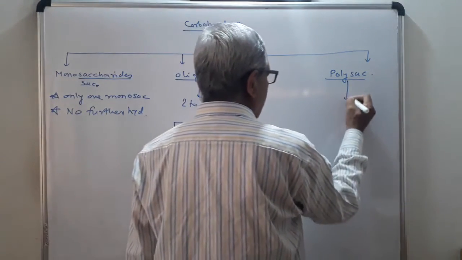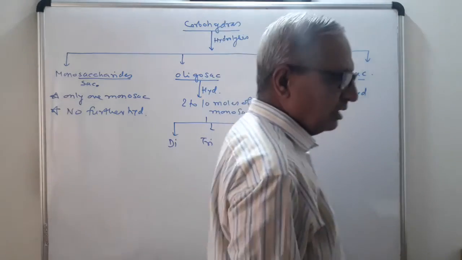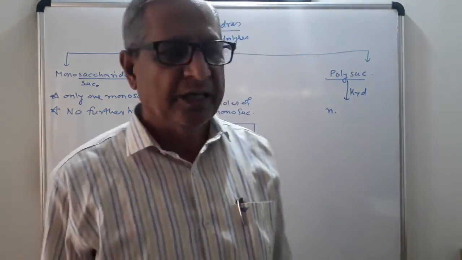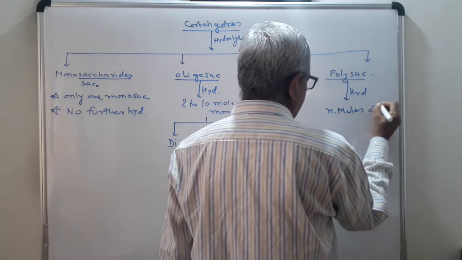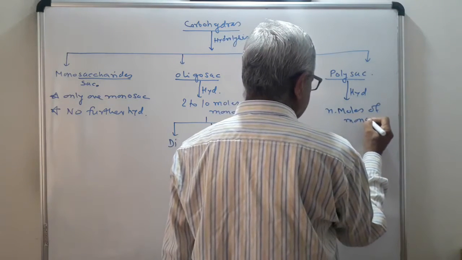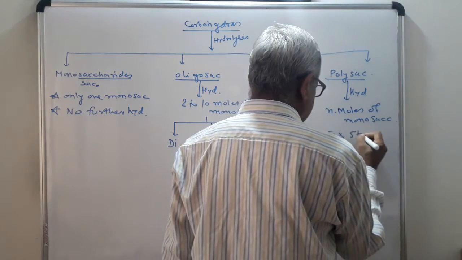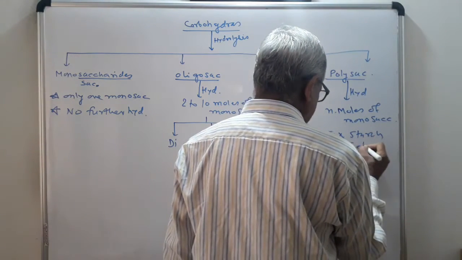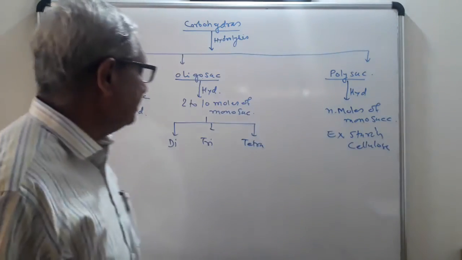Polysaccharides, on hydrolysis, you will get a large number, shortly denoted by N molecules of monosaccharides. Examples here: starch, cellulose. These are the examples of this one.